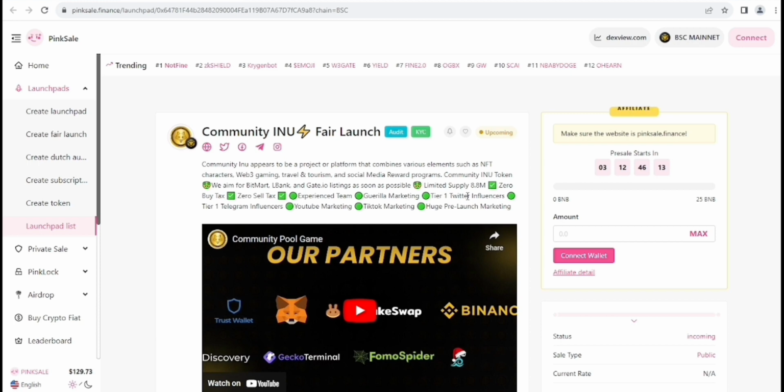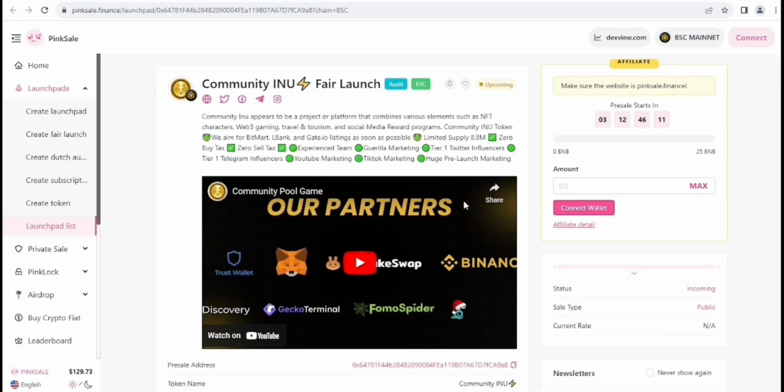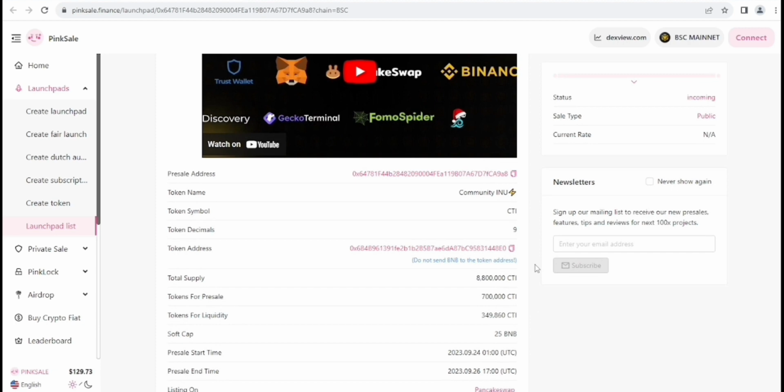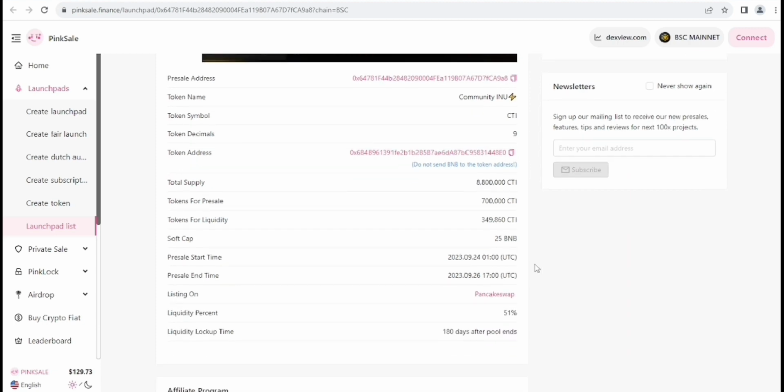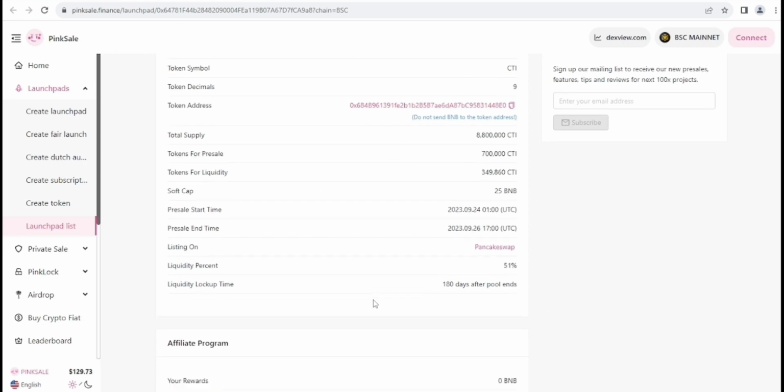Literally it's amazing, right? They have some huge things, but it's okay. Literally, I don't like it. I don't know why they are doing this with their roadmap. They should add some more mighty things and many more. Here you can see the liquidity lockup time, which is 180 days after the pool ends. And here you can see when the presale starts. You will get all information about it, and they have an affiliate program.